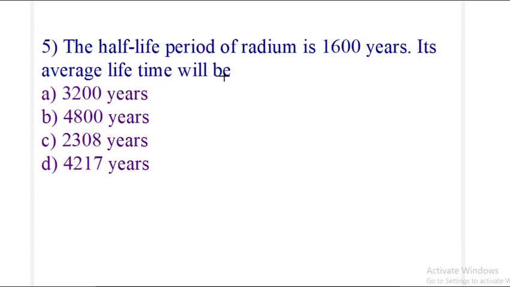The half-life period of radium is 1600 years. Its average lifetime will be. So we are given t half, which is equal to 1600 years. We need to find the average lifetime; let us denote it by tau. We have a relation between tau and the decay constant: tau is given by 1 upon lambda, where lambda is the decay constant.